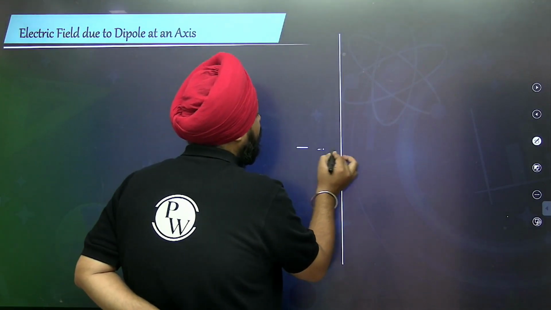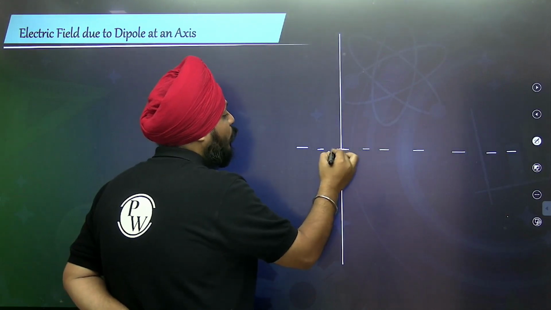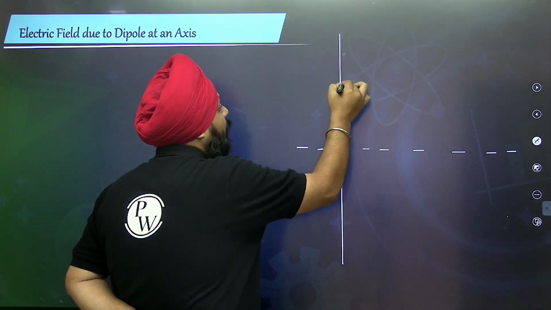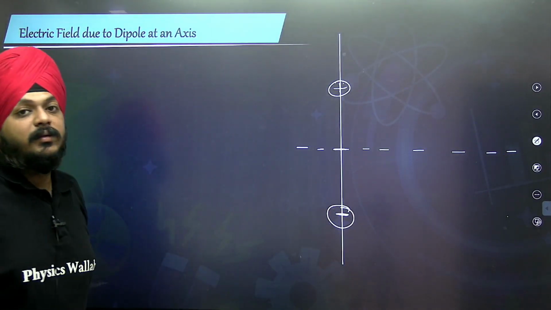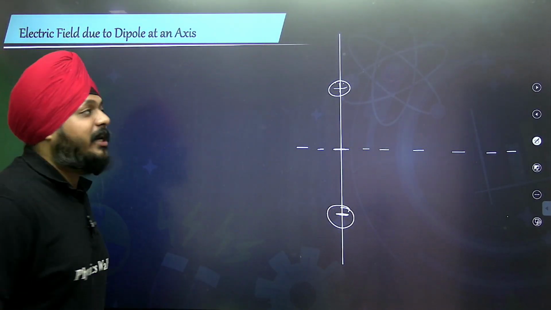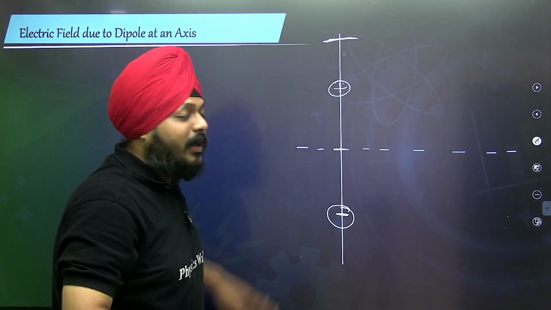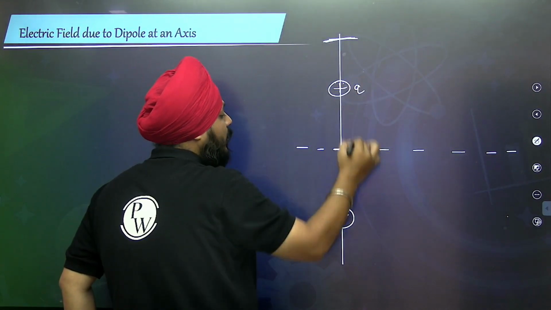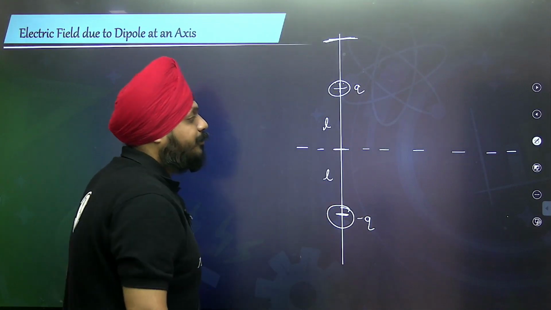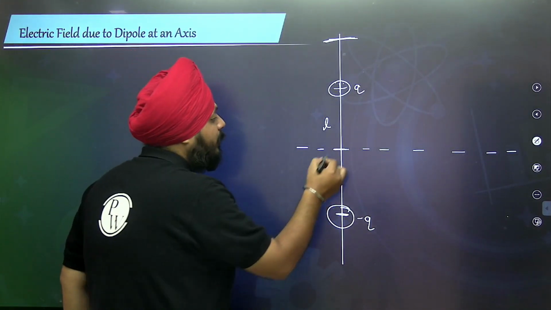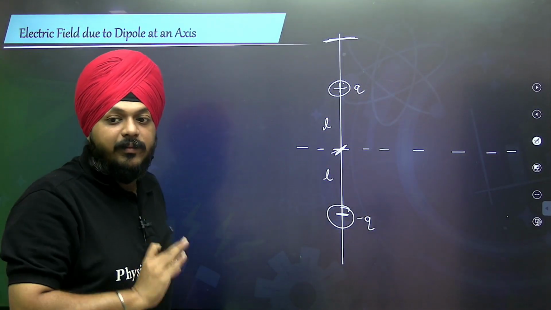Suppose this is a Cartesian coordinate system and this is the origin I am talking about. Here one positive charge is taken, here one negative charge is taken. What will be our agenda? To calculate the net electric field. See, this is a positive charge Q, this is a negative charge Q. They are separated by the distance L with respect to the origin.